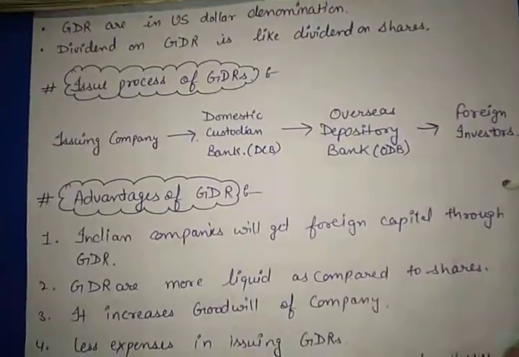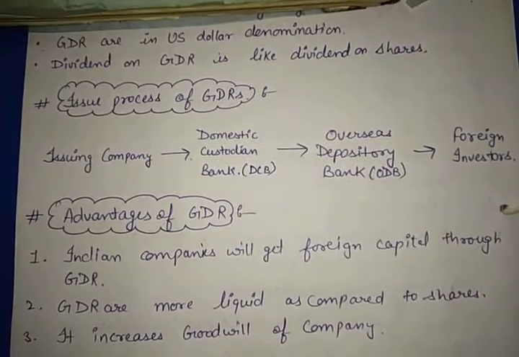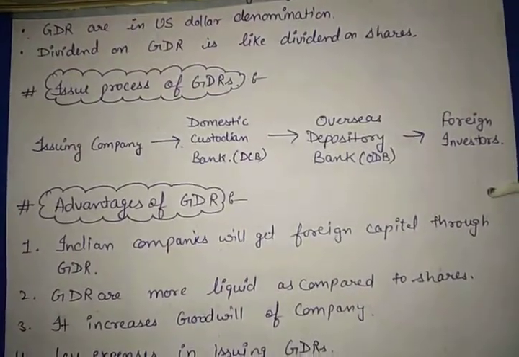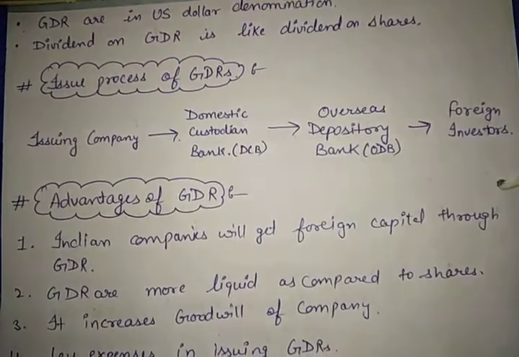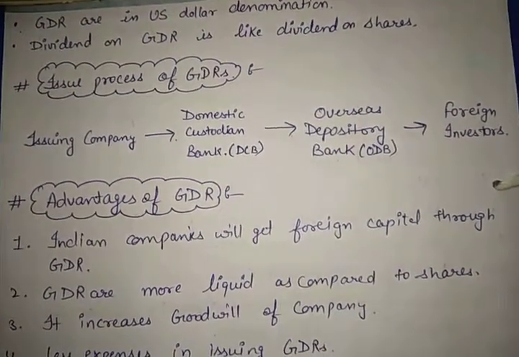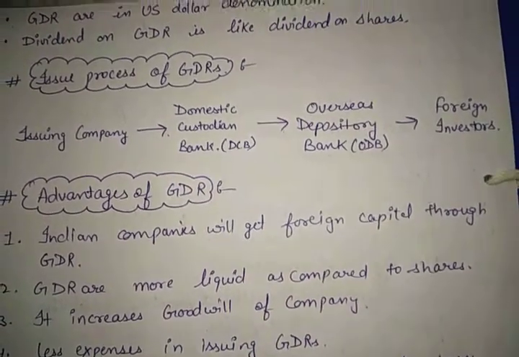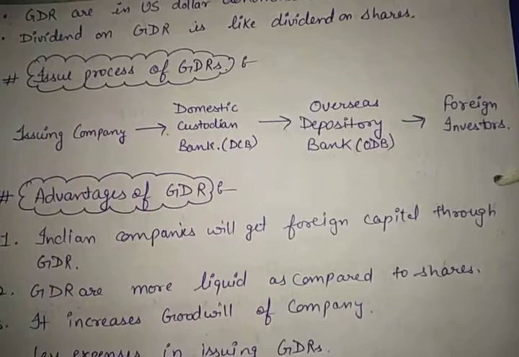Okay. Now the thing is, who is issuing company? So issuing company is basically the company who wants to issue the GDR. Next is domestic custodian bank. So who is domestic custodian bank? Any bank situated in the boundaries of the domestic country, that will contact an overseas bank, a foreign bank. Why?